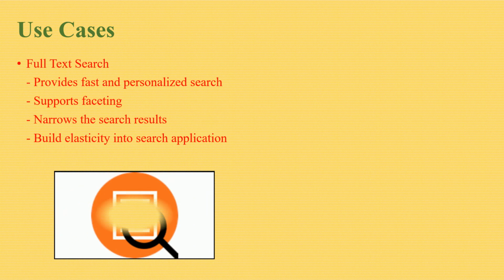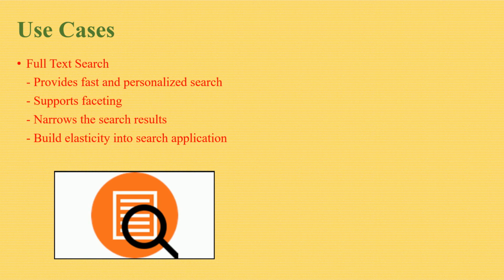Now let's dive into the use cases. The first use case of AWS Elasticsearch is full text search. It provides customers a fast, personalized search and navigation experience for their applications, websites, and data lake catalogs. It supports pagination, allowing customers to quickly find relevant data. It narrows their search results by value ranges for fields like price, product characteristics, and brands, with the ability to create advanced search criteria filters, search-as-you-type suggestions, and near real-time index updates.